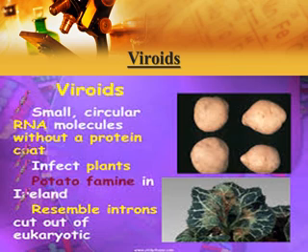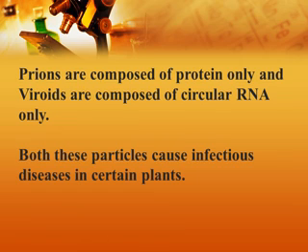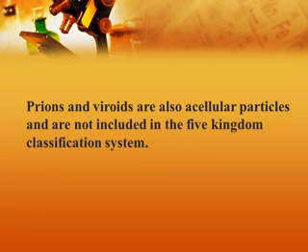Now the second acellular particle is the viroid. They are small circular RNA molecules without a protein coat. They also cause disease, but in plants, especially the potato plant. Now prions are composed of protein only and viroids are composed of circular RNA only. Both these particles cause infectious diseases in certain plants and animals. So prions and viroids are also acellular particles and are not included in the five kingdom classification system.